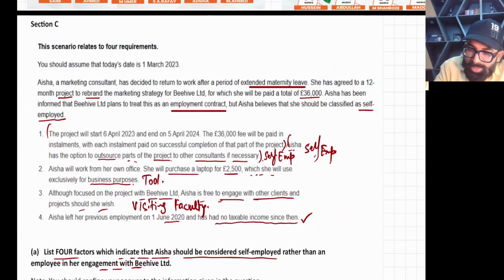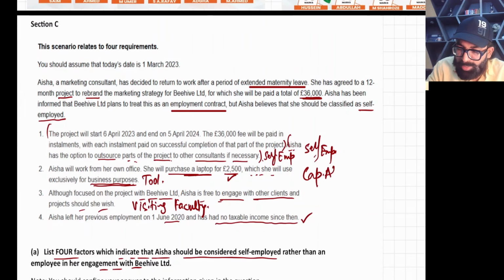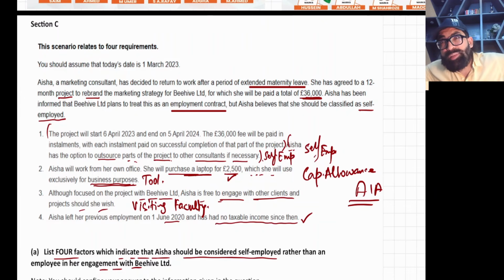You have just one trading income of 36,000, and yes, you bought one laptop of 2,500 for your business use. For pure business purposes, she bought one laptop, so she will be able to claim capital allowance on it. There is one thing which we call AIA, annual investment allowance, and now you have a very big limit.